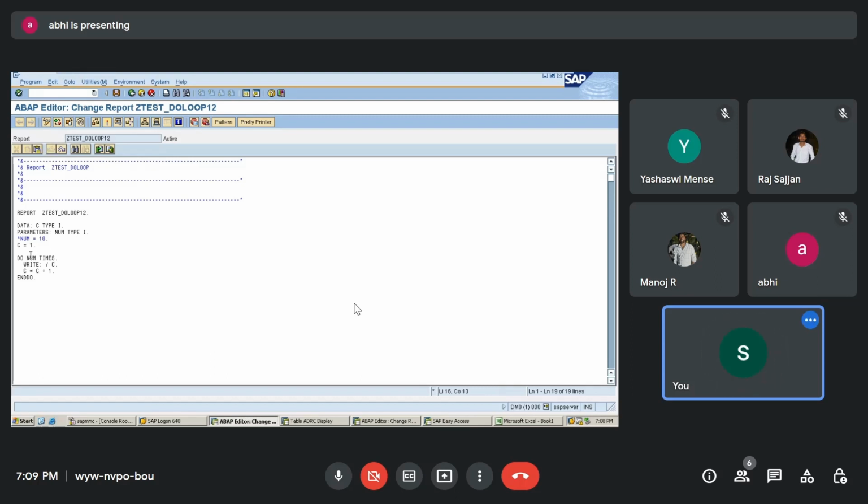This 15 was telling me where to stop exactly: num times, 15 times, 10 times, 5 times. How many times should I execute this loop? It was telling me over here. So if I don't write this times, then the loop is going to execute infinite time. Infinite time in the sense it is always executing, it is not going to stop. You are not going to get the output also because it will go into an infinite loop. This you need to understand.